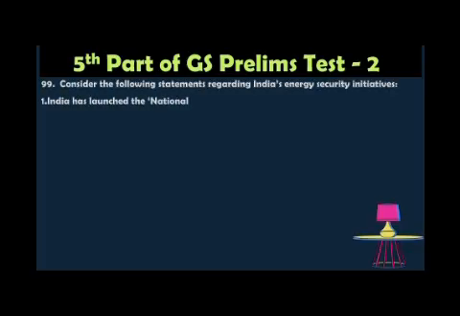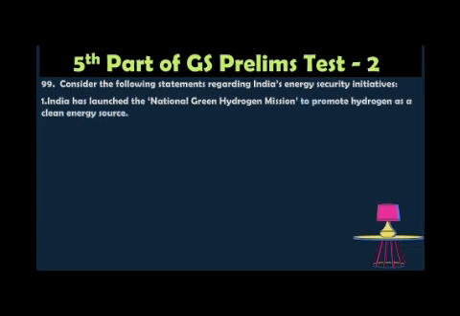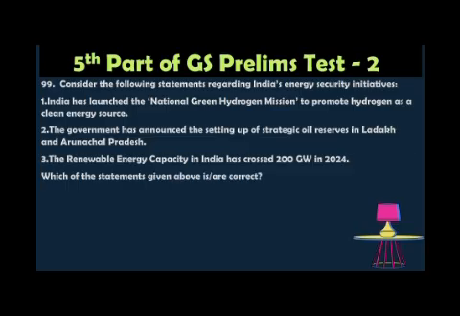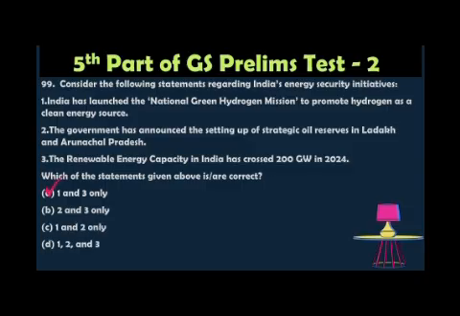Question number 99. Consider the following statements regarding India's energy security initiatives. India has launched the National Green Hydrogen Mission to promote hydrogen as a clean energy source. The government has announced the setting up of strategic oil reserves in Ladakh and Arunachal Pradesh. The renewable energy capacity in India has crossed over 200 gigawatts in 2024. Which of the statements given above is correct? Option A: 1 and 3 only, option B: 2 and 3 only, option C: 1 and 2 only, option D: 1, 2 and also 3. The correct statement is 1 and 3 only.